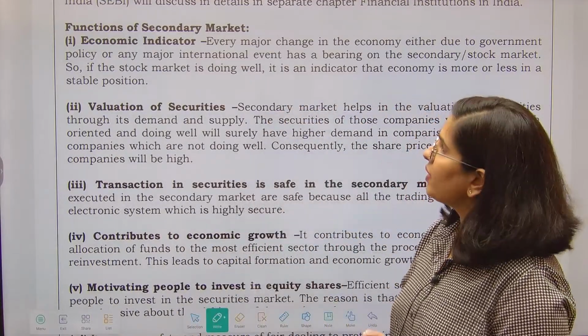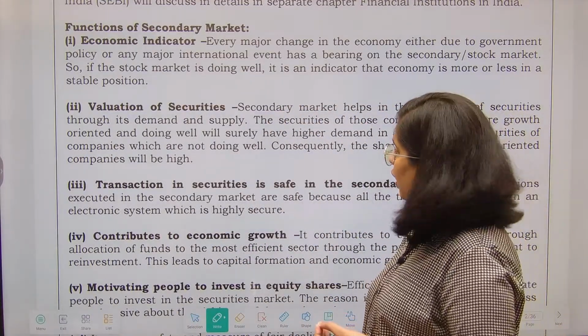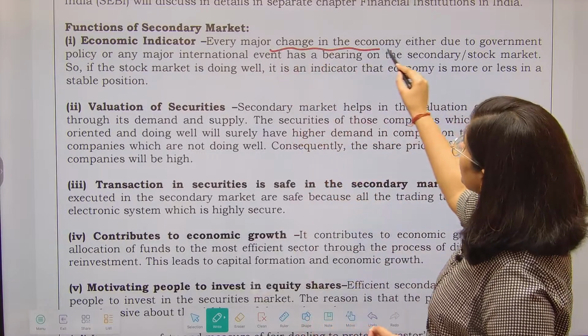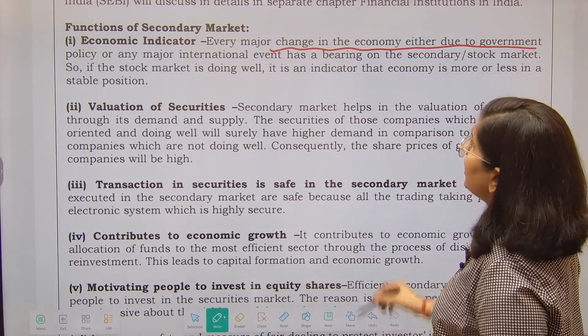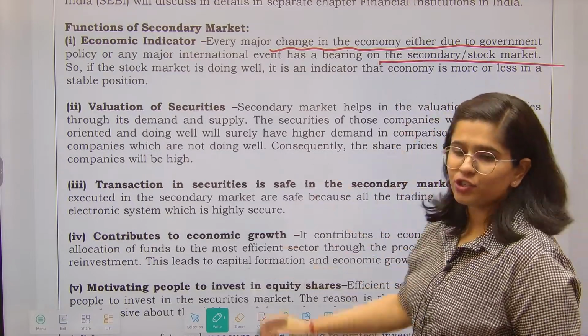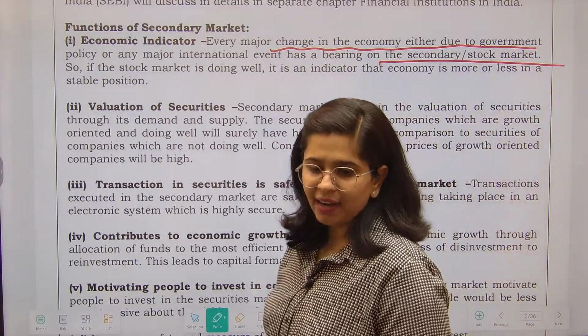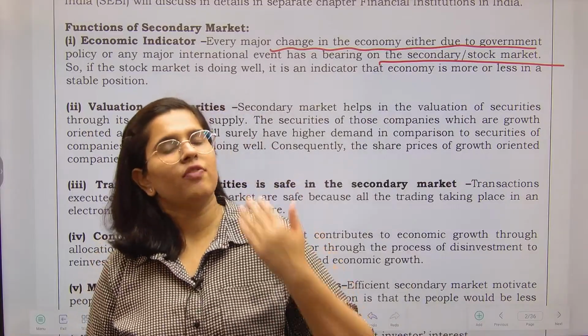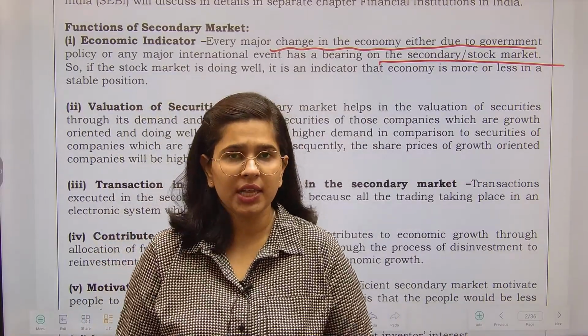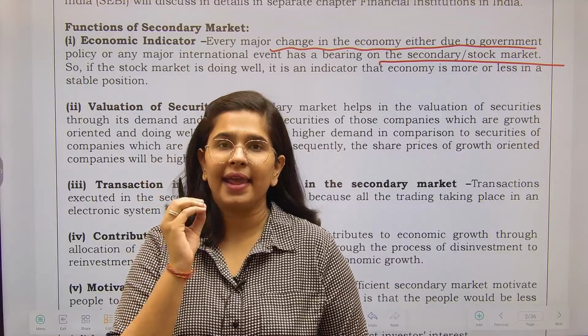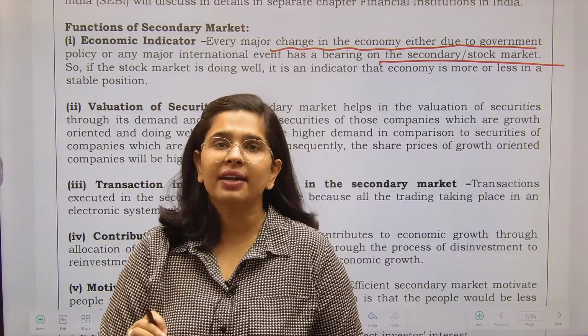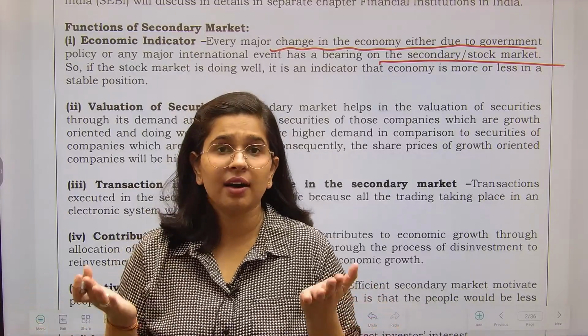Number one, we have economic indicator. What does economic indicator mean? Every major change in the economy, either due to government policy or any major international event, has a bearing on the secondary or stock market. We have already seen that, right? Whether it was the case of an American bank crashing down, or just a report on one entity, it can have a bearing on the stock market as a whole.